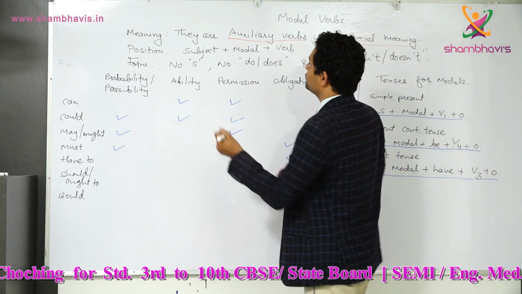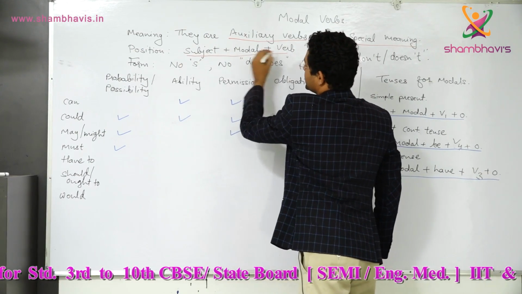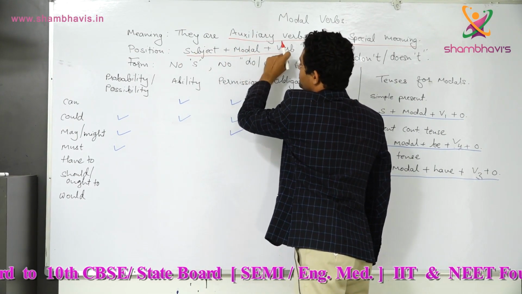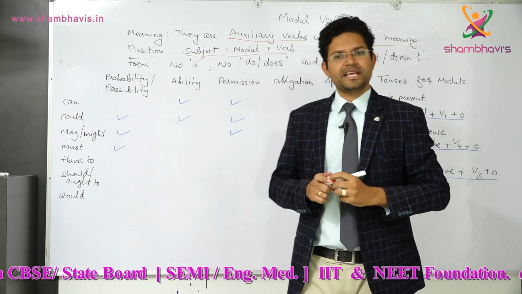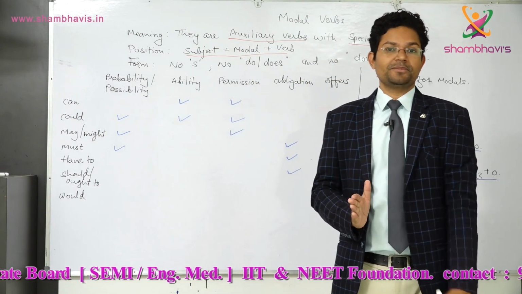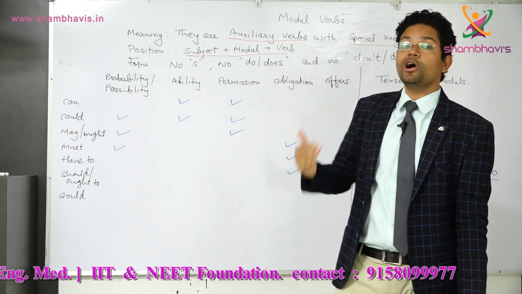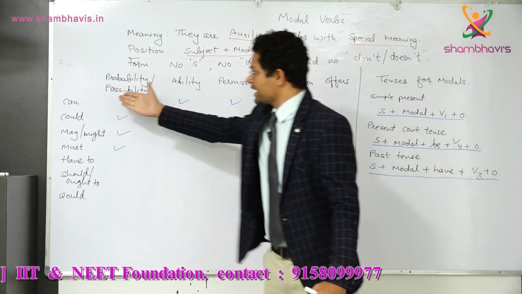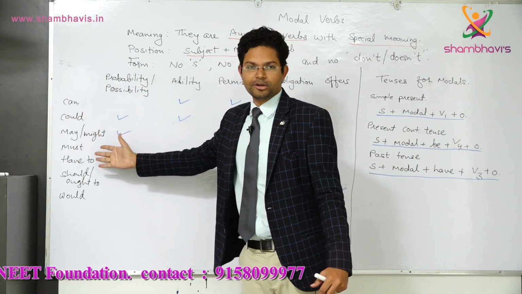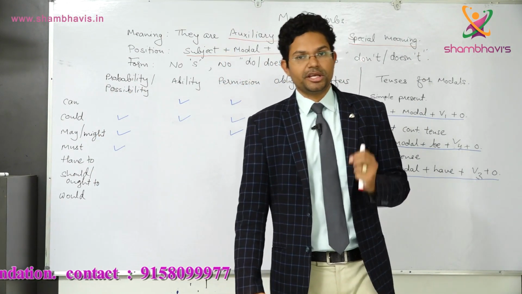The position of verb in the sentence, it is after subject and before main verb. It is just the same position of helping verb also. And I told you that it has a special meaning also. So all the modal verbs, for example, can, could, may, might, all of them has special meaning also.